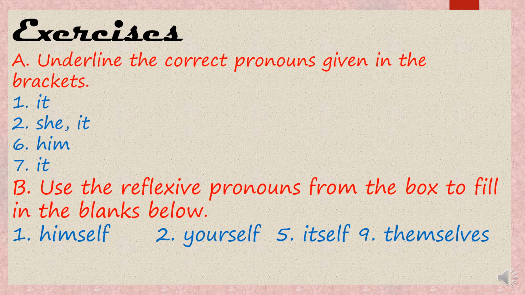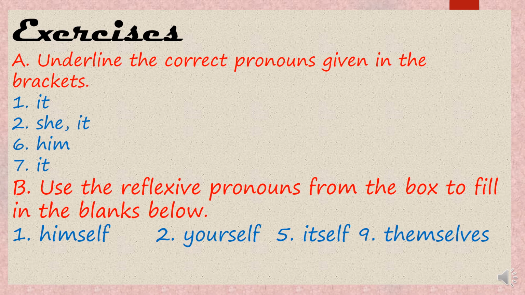Now coming to the B exercise. See, use the reflexive pronouns from the box to fill in the blanks below. So you know what reflexive pronouns are? The pronouns that end in self, which are used as the object of the verb and refer to the same person or things.